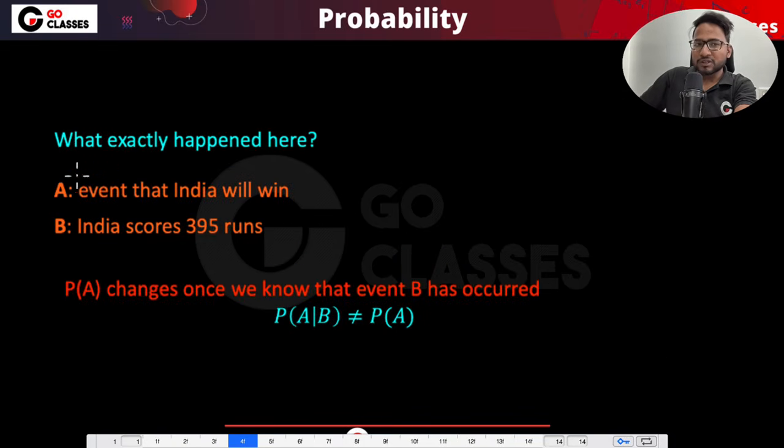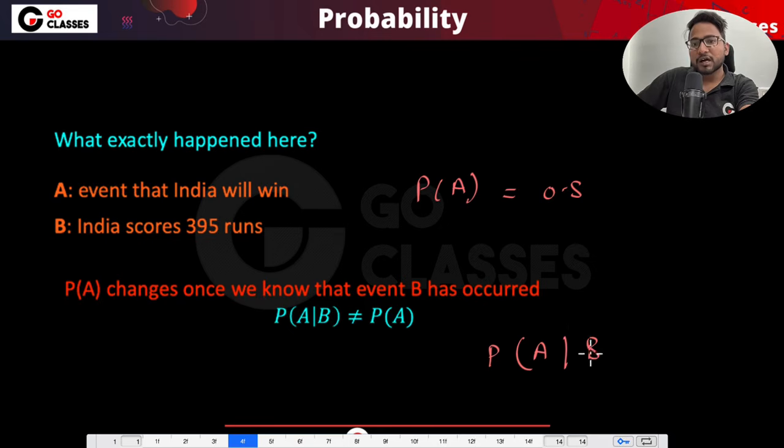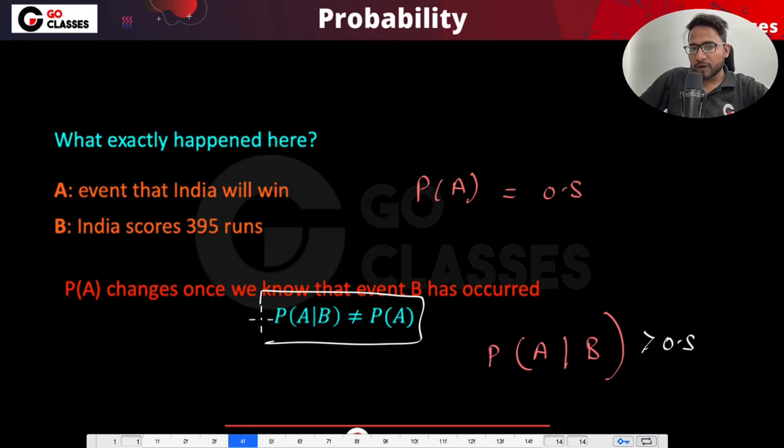So, continuing on the same example first. Suppose A is the event that India is winning, and B is the event that India scores 395 runs. If I ask you the probability of A, you will say it is, let's suppose, 0.5. But just notice this notation, the slash B means given B. It is read as probability of A given B, where B is that India scores 395. So given that India has already scored 395, what is the probability that India is winning? In this case, you will say this is greater than 0.5, right? I hope you understood. These two are not the same. That's what I wanted to convey.